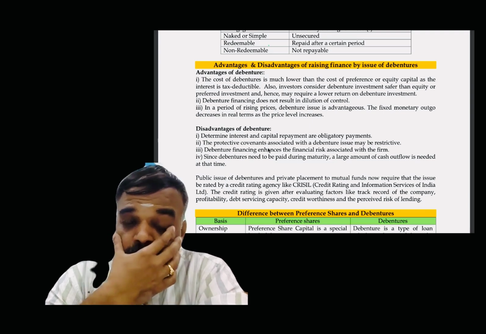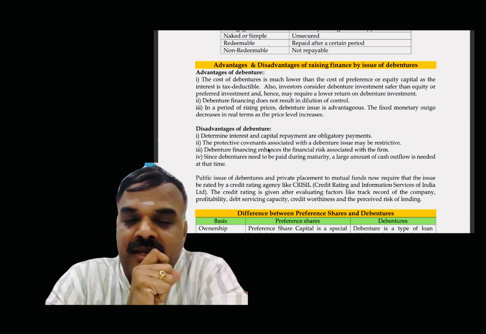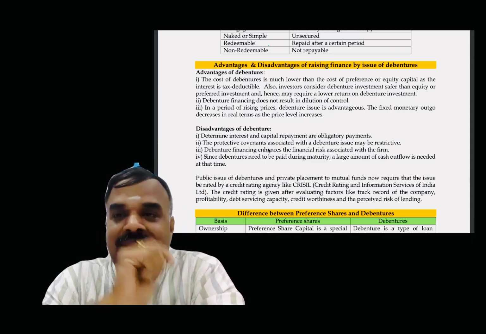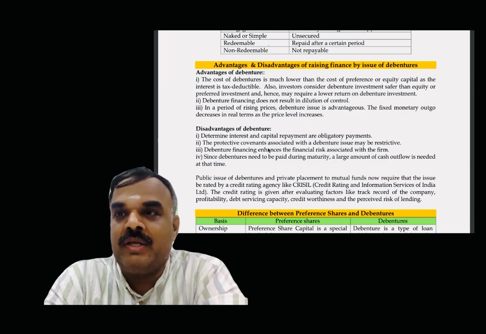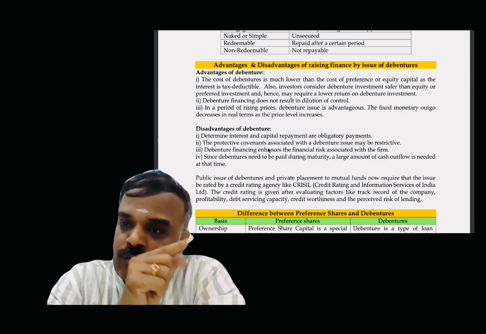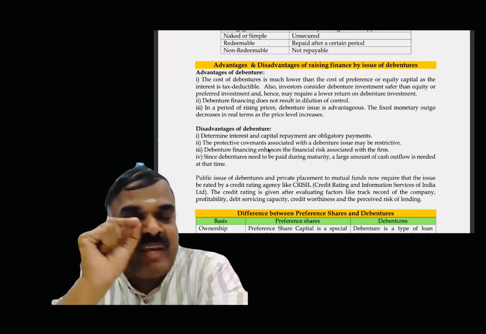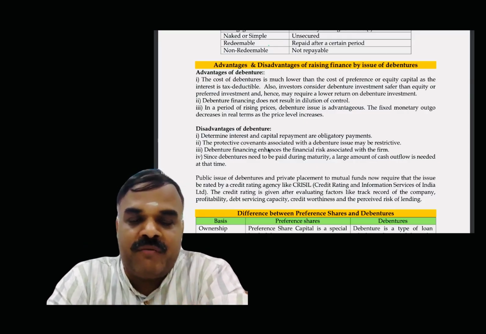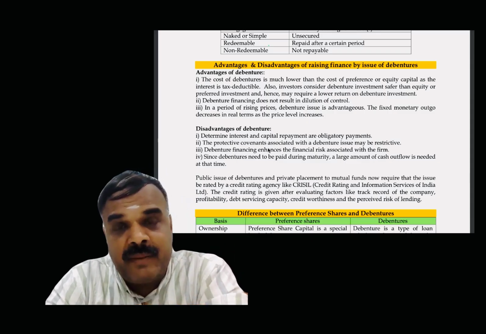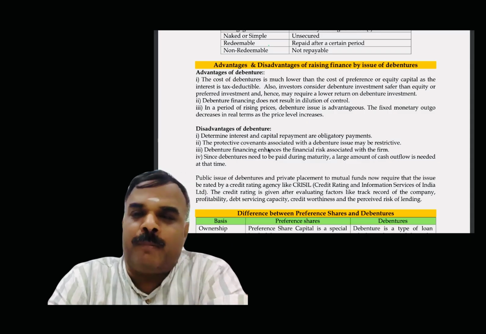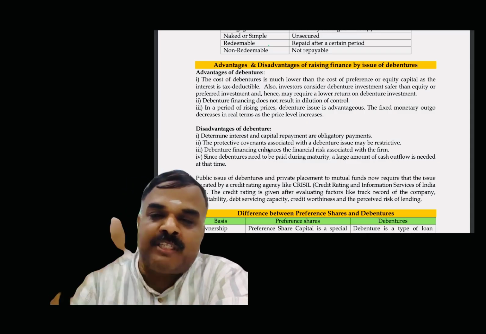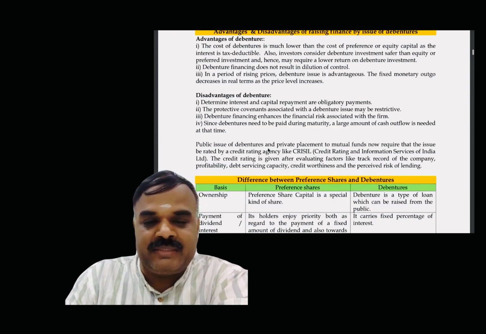The last 2 points are more important. It leads to financial risk. In the sense of what? Whenever I get the debenture, I have to pay interest on the debenture. So if I want to pay interest, I am forced to earn profit. At least for the purpose of paying interest, I need a profit. So that risk will be there. If I do not have adequate profit, financial risk is there, I may not be able to pay the interest to the debenture holder. At the same time, a debenture has a maturity period. After one particular year, I have to repay. If I want to repay, I need huge cash. The entire principal amount I have to repay means I need huge cash.